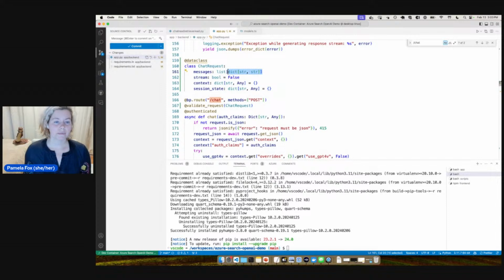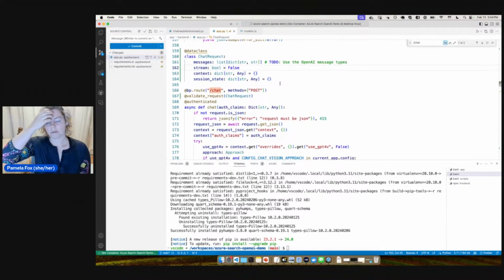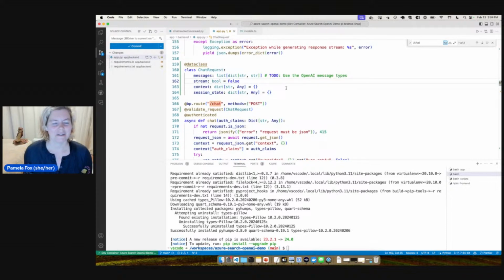We could make this more specific, and we'll say to do: use the OpenAI message types, because they have their own types there. We should be able to use that, because we try to do as many things matching the OpenAI SDK as possible, since it's basically become a de facto SDK that you can use with other models, like more open models like Mistral and Llava.